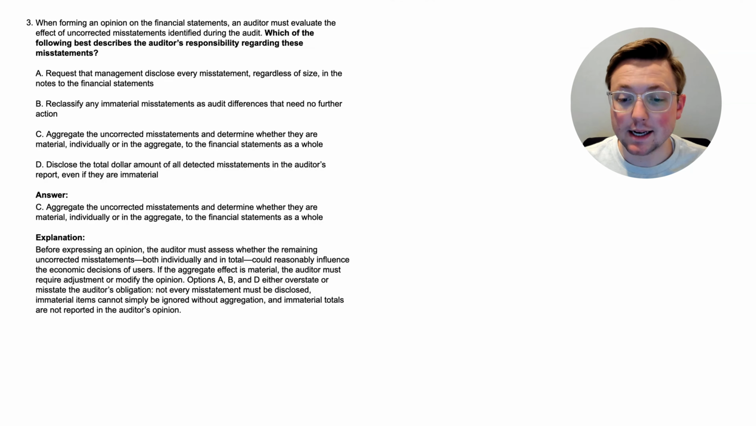Options A, B, and D either overstate or misstate the auditor's obligation. Not every misstatement must be disclosed. Immaterial items cannot simply be ignored without aggregation, and immaterial totals are not reported in the auditor's opinion.